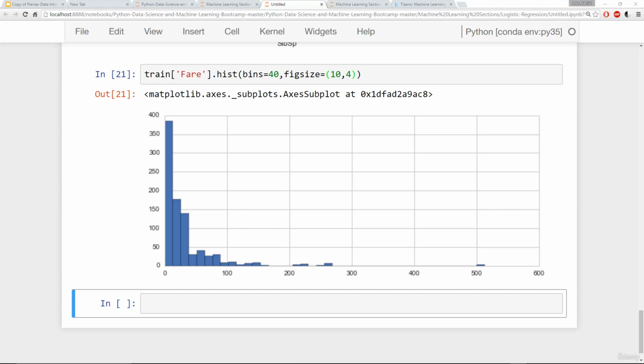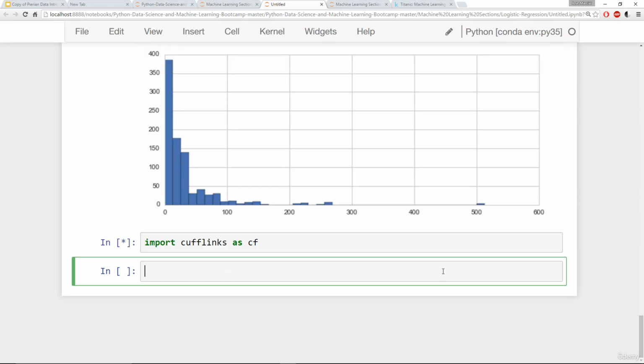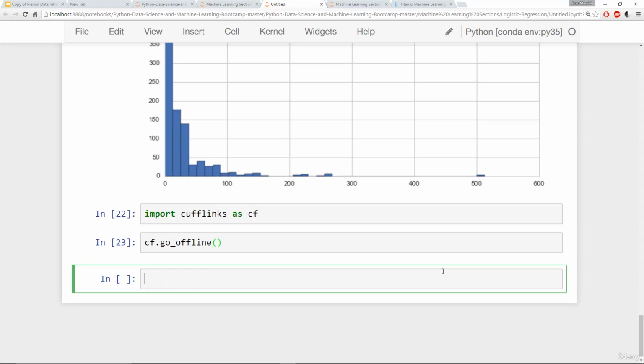Okay, let me go ahead and take a quick moment to show you an example of how we could have done this sort of plot with cufflinks, in case you really like the interactive plots. We could have said import cufflinks as cf, and then told cufflinks that we want to operate offline. And then we go ahead and essentially do the exact same thing. So grab the fare column off a train, and then we just say iplot in order to see this in our plot, and say kind is equal to hist. We can specify some more bins, and then see this run.